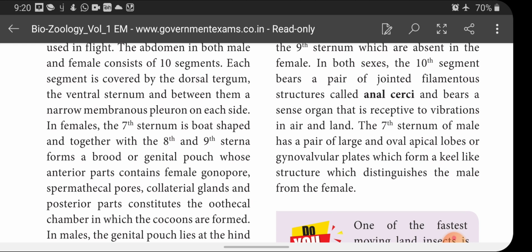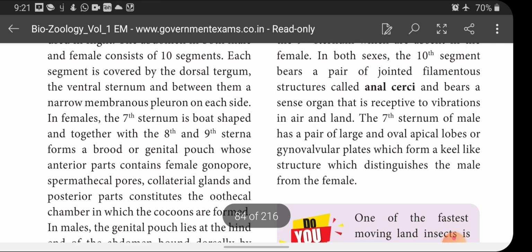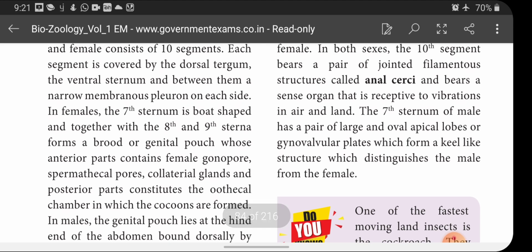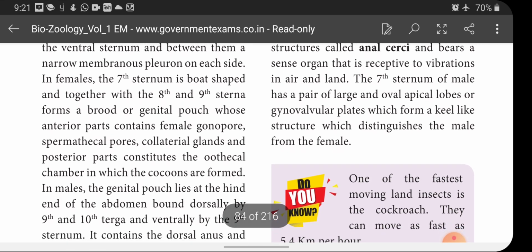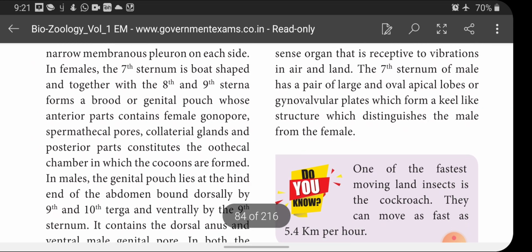Okay, so 10 segments are there in abdomen. Each segment is covered by the dorsal side tergum and ventral side sternum. In between them a narrow membranous pleuron on each side is present. When we see the female cockroach, 7th sternum is boat shaped.